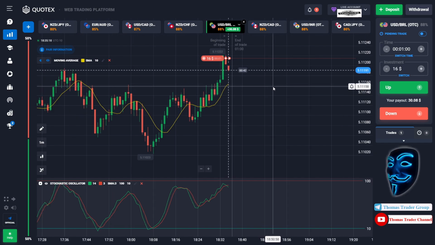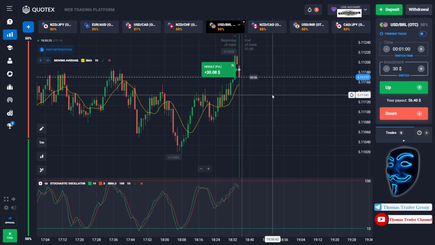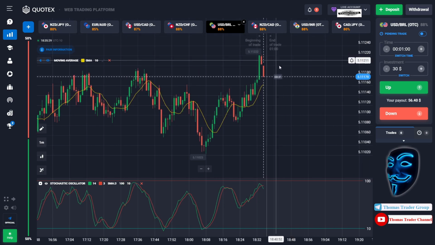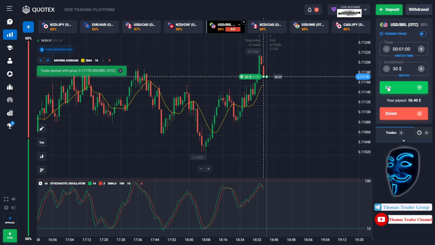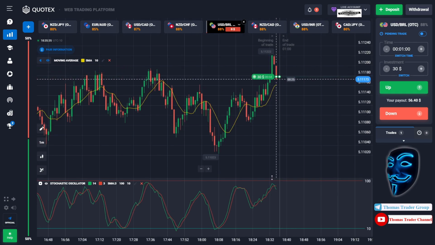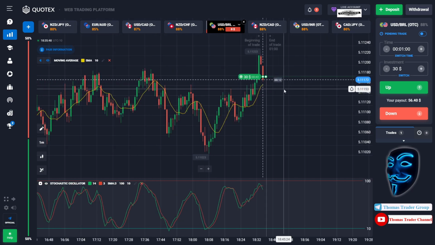We made a right decision over here. We made a profit of $30. Let's change our investment into $30 and let's find the other market. Over here we can open buy for 1 minute. Like what I've said before, when the market touches the overbought area, it will make a rebound and it will make a correction to the moving average or the support area before it continues the bullish trend. When the market touches the support area and the moving average line, it will make a rebound. Let's prove it and let's wait till the end of our trade.